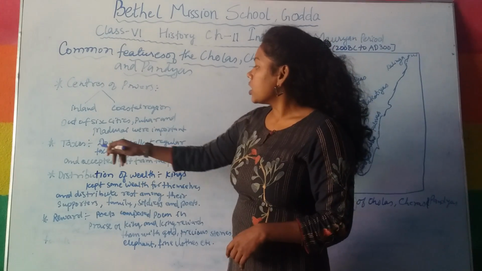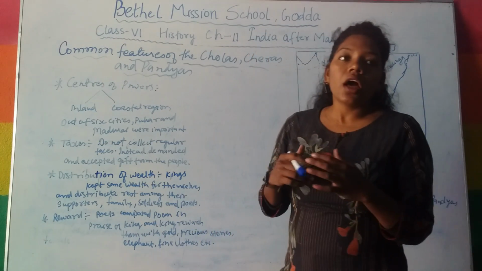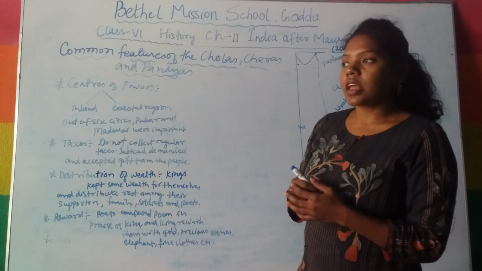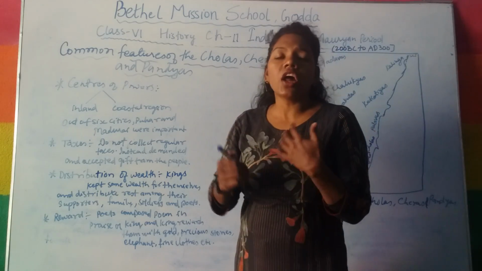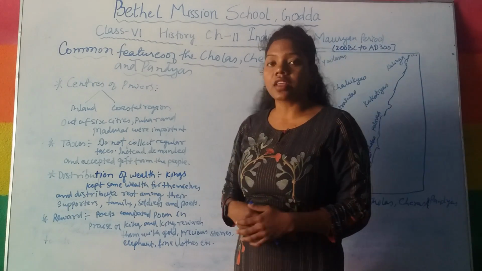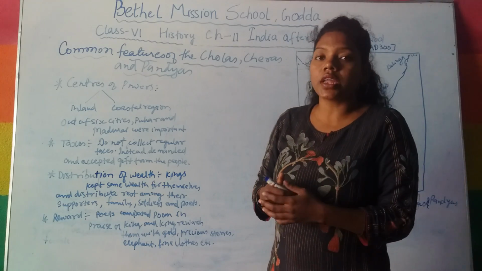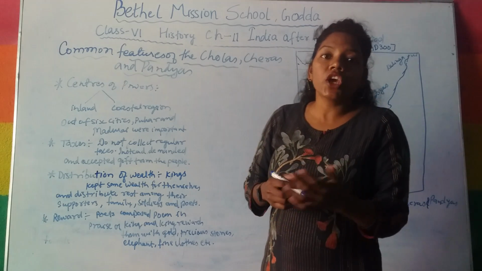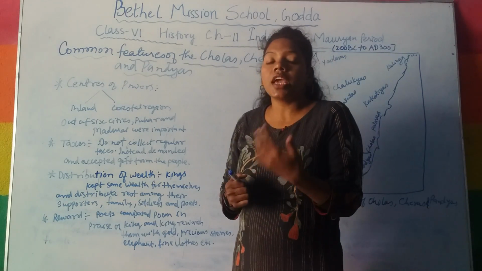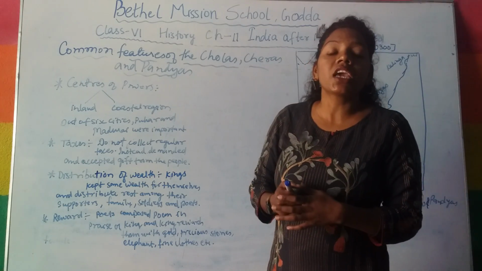Next is the taxes. How they used to collect the taxes: they did not collect regular taxes. Instead, the king used to demand and accept gifts from the people.